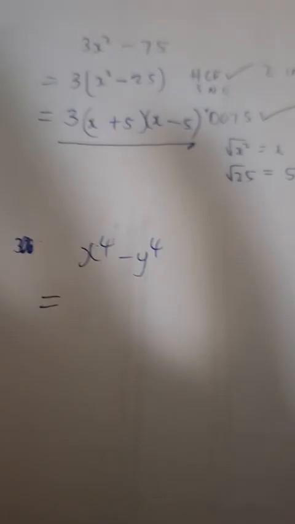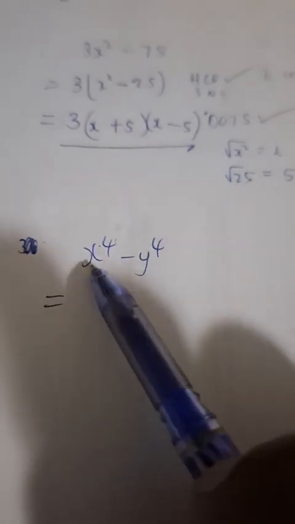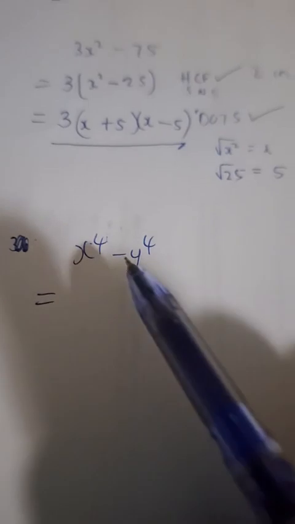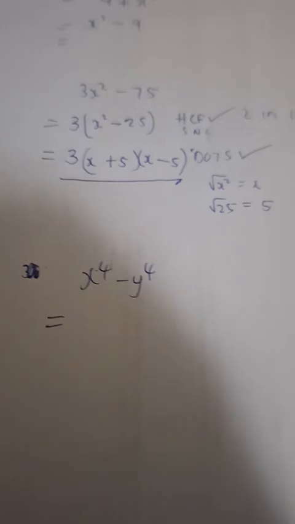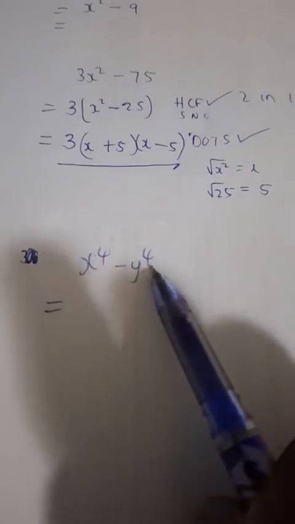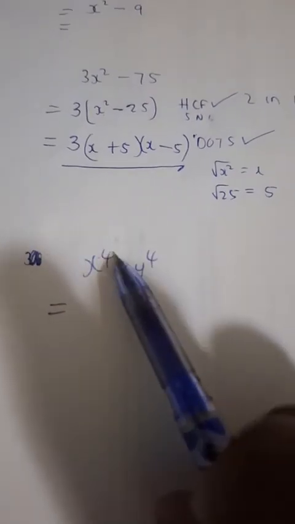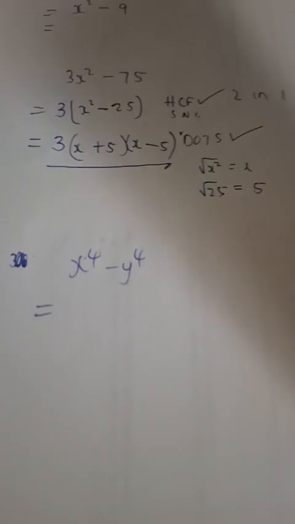Hopefully you guys can appreciate this. So what is this situation that we are seeing here? First and foremost, how many terms? There are 2 terms. Secondly, is the order fine? Yes, the order is fine because we have x to the power 4 and y to the power 4. They basically have the same exponent.